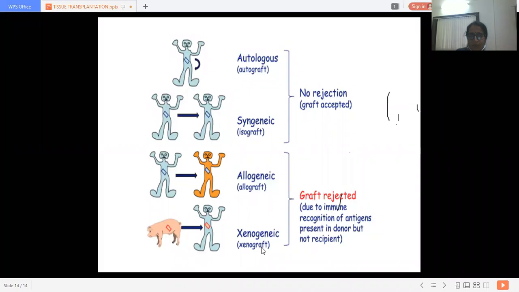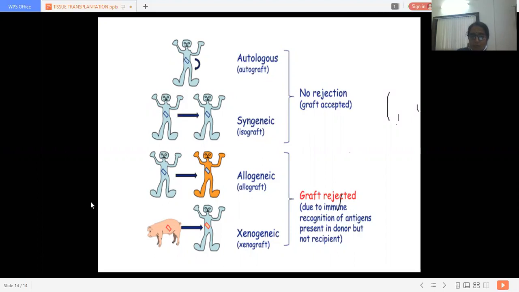Autograft is transplantation within the same person. With the same genotype, the transplantation is well accepted. Allograft is the same species but a different genotype; in that case, the graft may get rejected. And with xenograft, the chances are much higher.